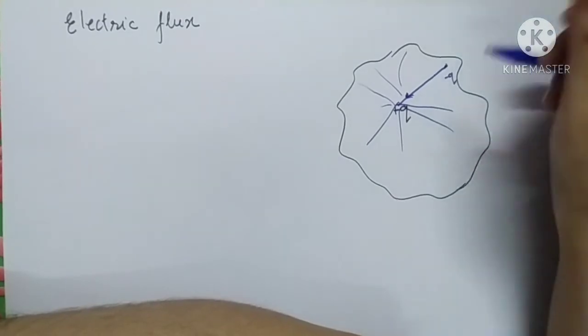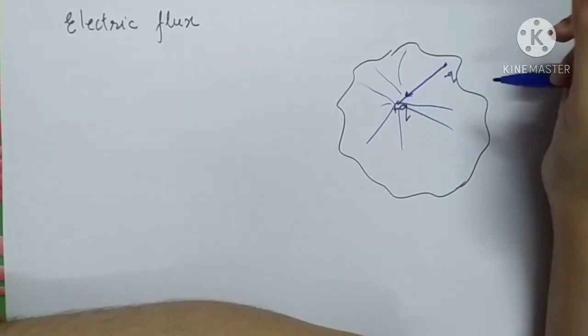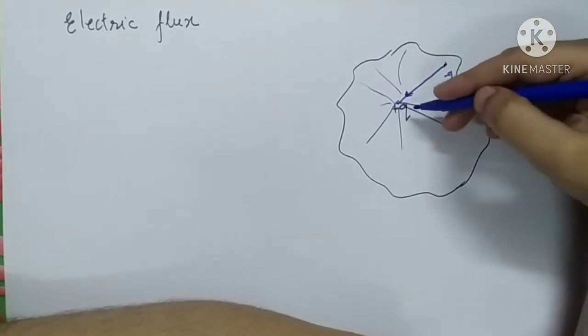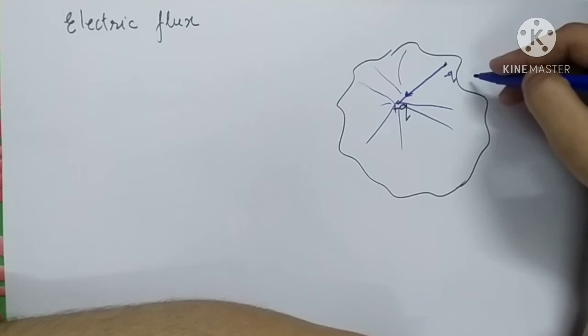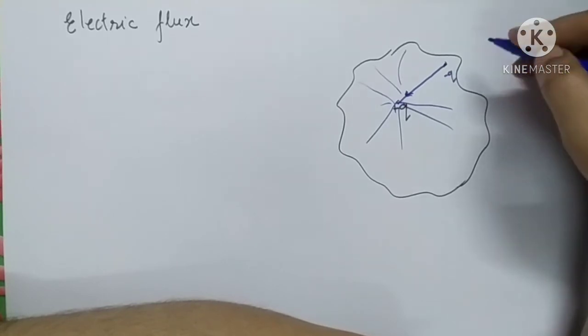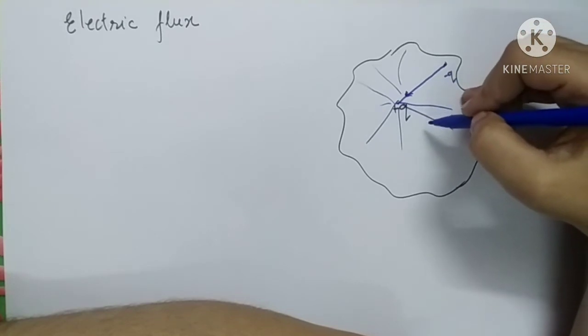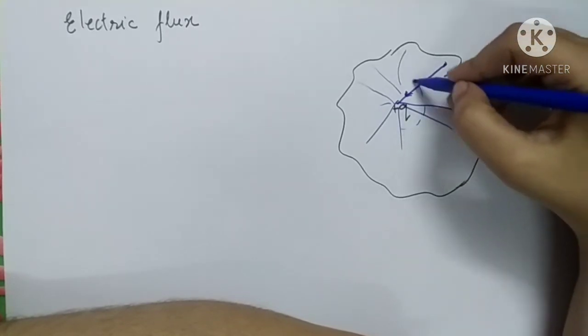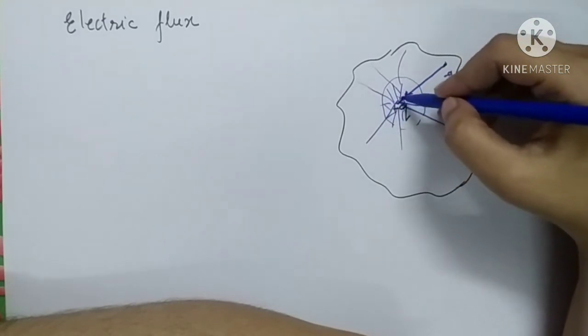Then we have seen the properties of these lines of force. They always originate from a positive charge and terminate at the negative charge. Where the region is crowded, it means the lines of force are more.